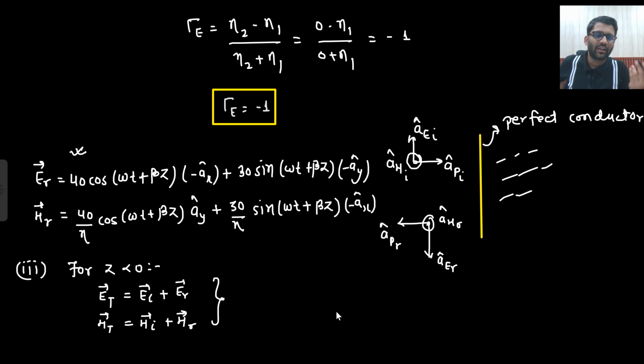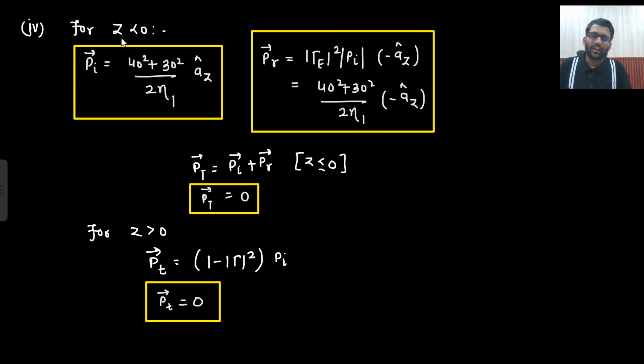Now you need to find the time average Poynting vector. The third question is, for z less than 0, I need to find the total electric field. So both combined, just add them up and I can write down the expression. And for the time average Poynting vector for z less than 0, it is E naught 1 square plus E naught 2 square divided by 2 eta 1 Az cap.